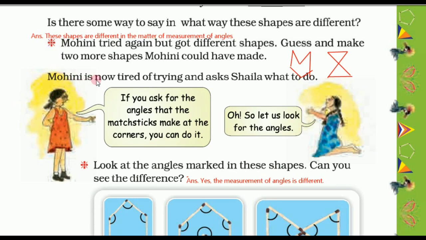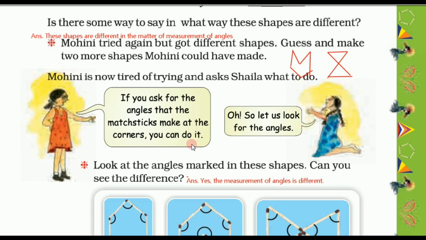Now Mohini is tired of trying and drawing the shapes. So she asks Shaila what to do now. So Shaila told her, you can ask for the angles that the matchsticks make at the corners.